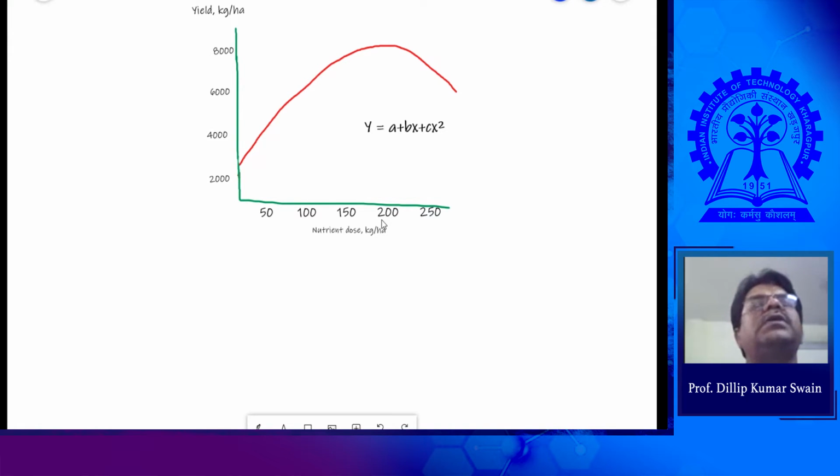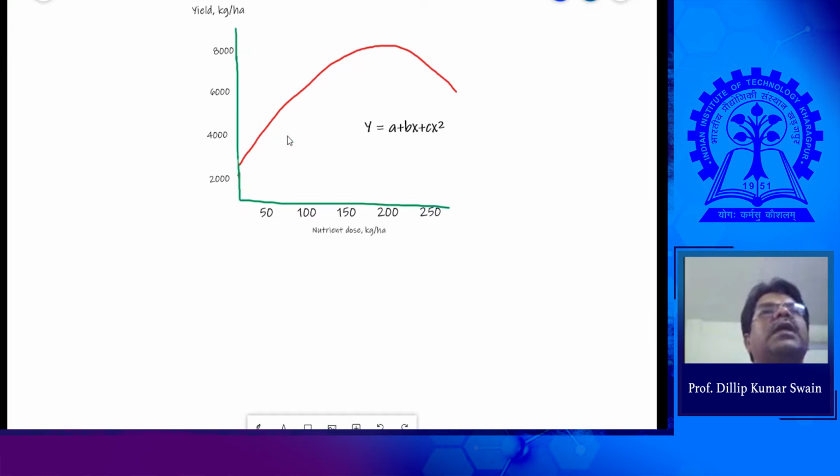So we take different fields, and for different fields we apply different levels of fertilizers, right? And we record the yield. Suppose you don't apply fertilizer, zero, it may still give some yield, because soil has its own nutrients. So if your application is zero, still you will get some yield, because the soil contains almost all the nutrients. That yield comes from the native soil without any application of fertilizers.